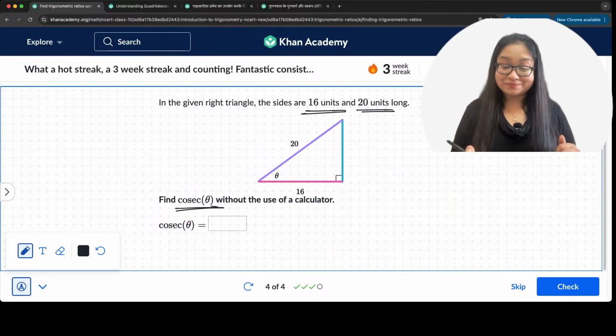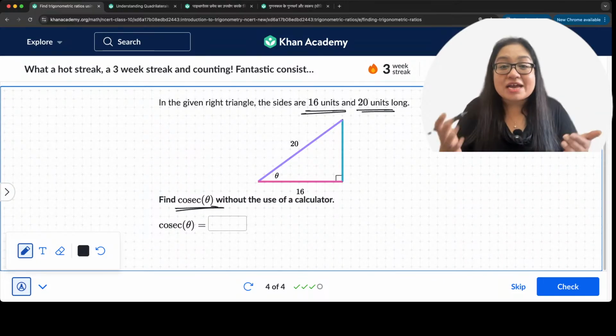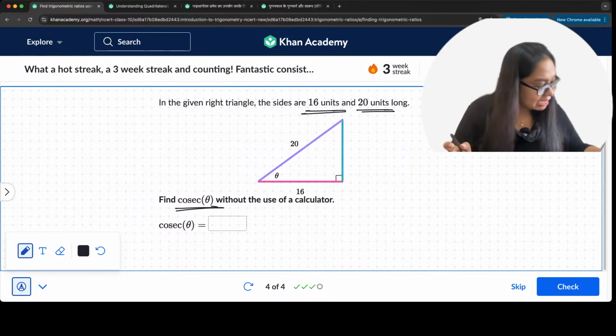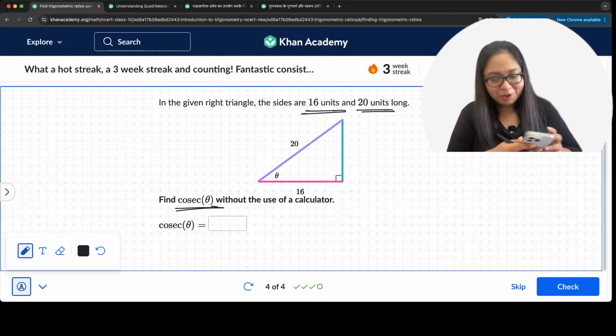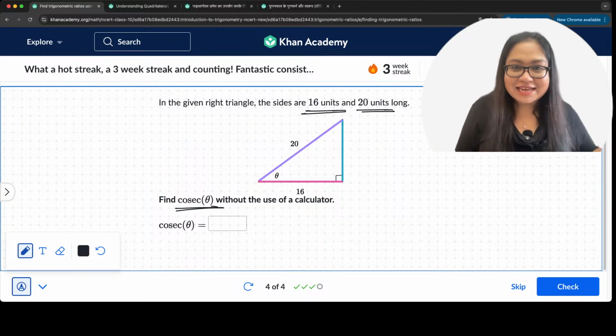What do we get? Come on, give me an answer. What answer are you guys getting? Come on, quickly solve. Let's see who gives the first answer. I can see your answers right here in the chat.